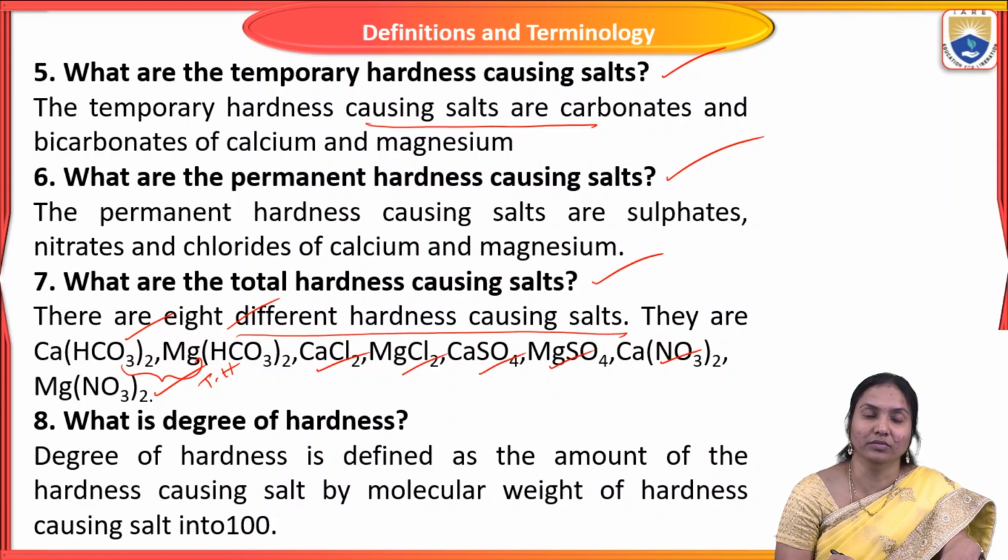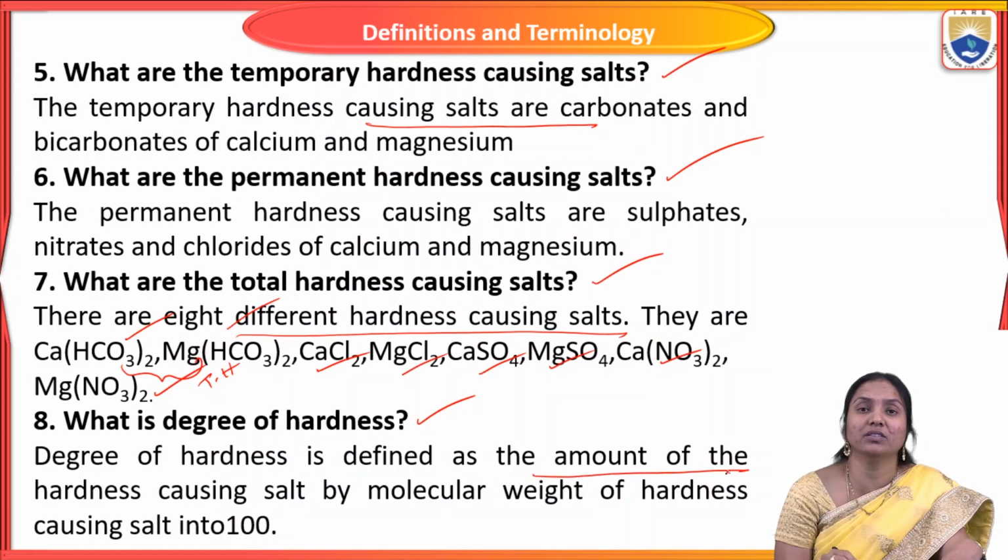So what is degree of hardness? Degree of hardness is defined as the amount of hardness causing salt divided by the molecular weight of the hardness causing salt, into 100.